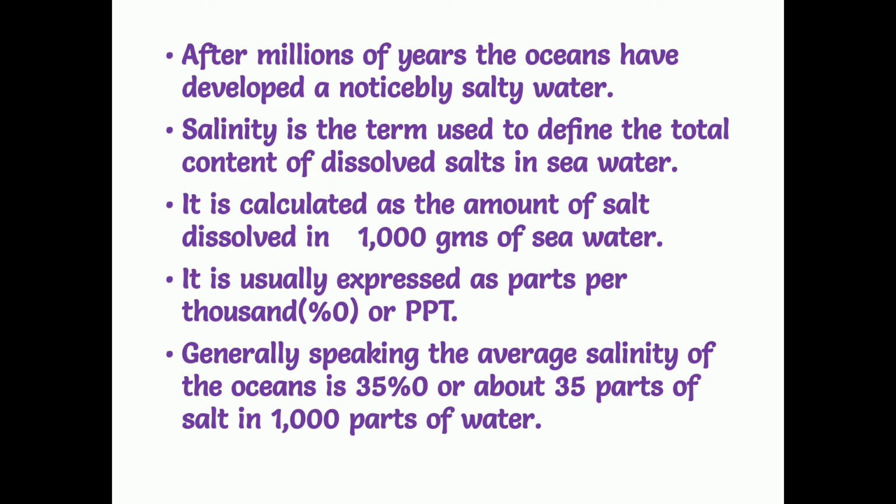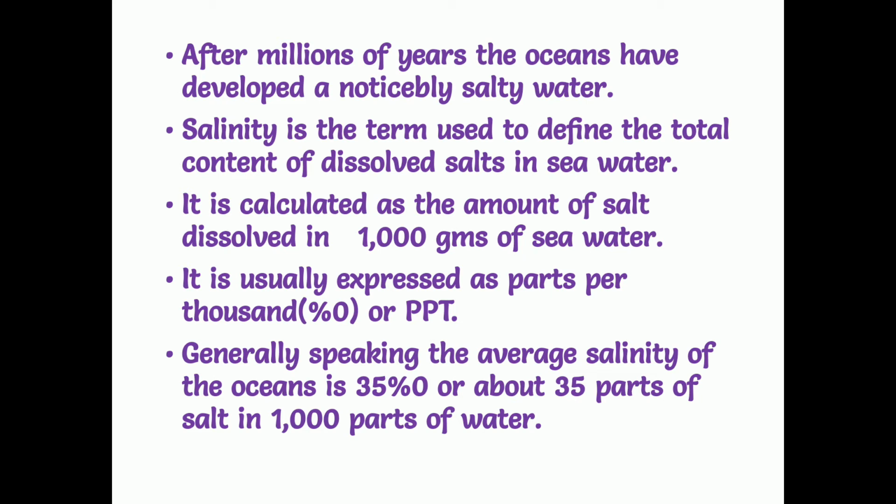Salinity is the term used to define the total content of dissolved salts in seawater. That is what we call salinity. It is calculated as the amount of salt dissolved in 1000 grams of seawater. And how do we express it? It is usually expressed as parts per 1000. So in 1000 parts of water, how many parts of salt are there? In such a way we calculate the salinity of ocean water.